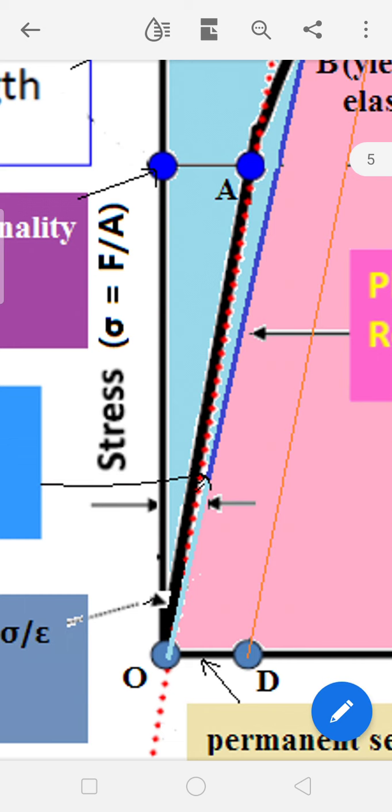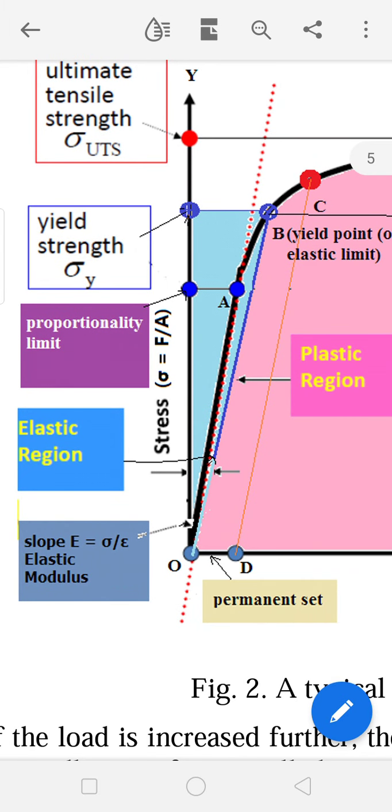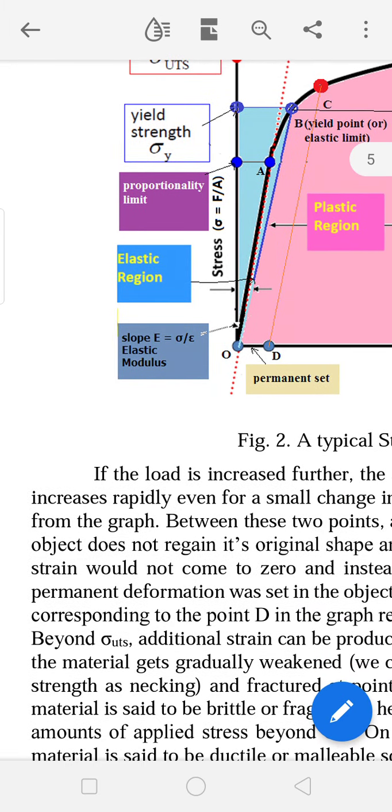That will give you the elastic modulus. The slope of the stress versus strain graph in the proportionality region will give you the elastic modulus.